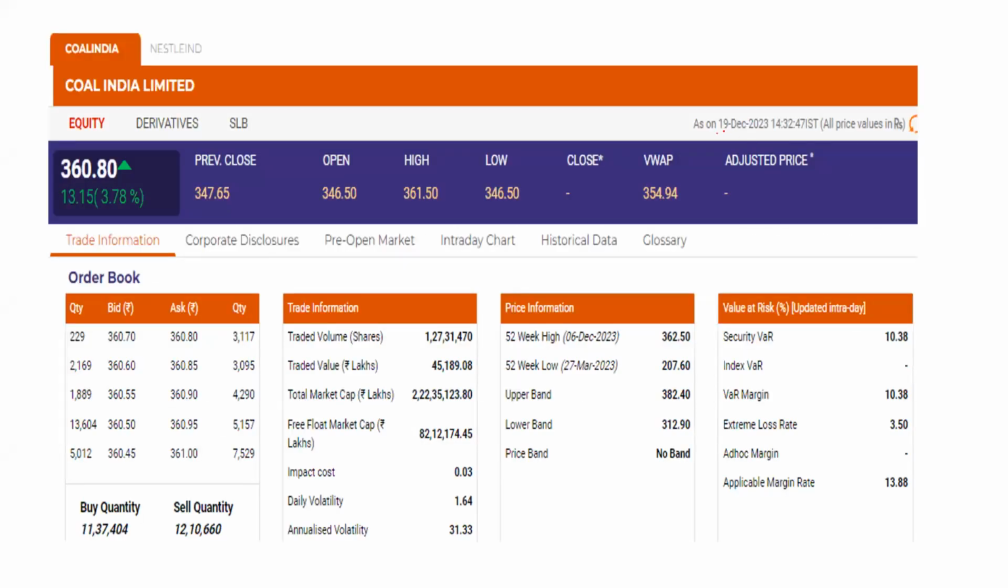Okay, so now talking about one company, as on 19 December 2023, I'm just discussing how trading happens. There's a company called Coal India.